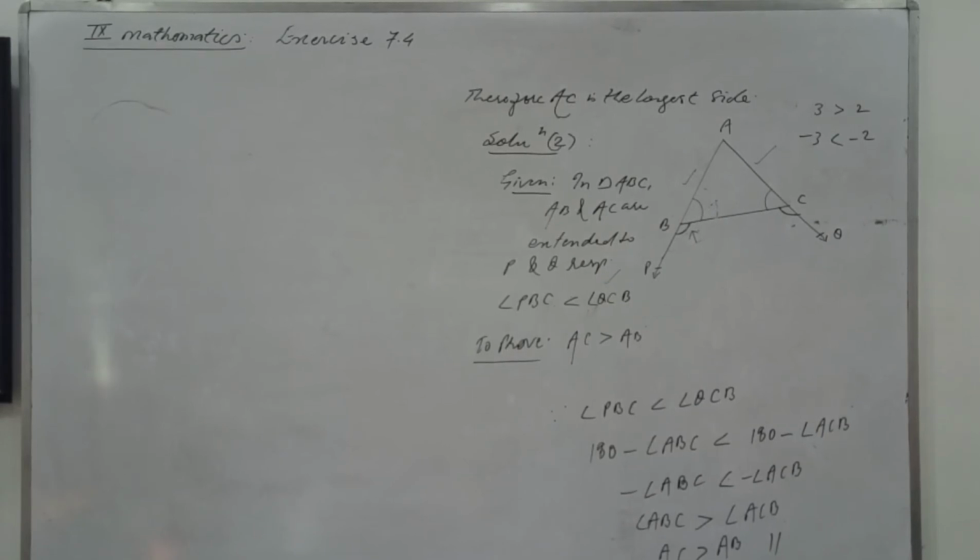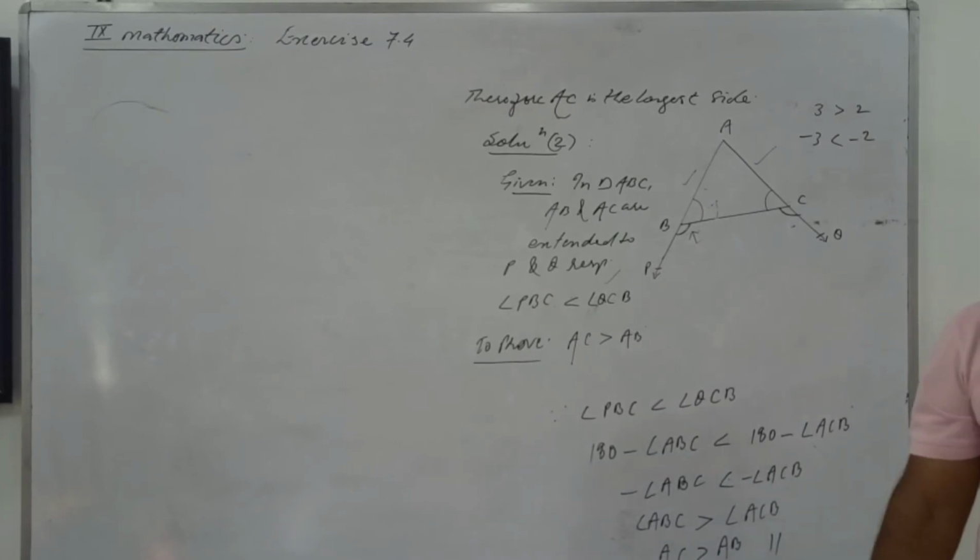Please go on. Similarly, you can solve question number 3. You'll solve question number 3 by yourself.